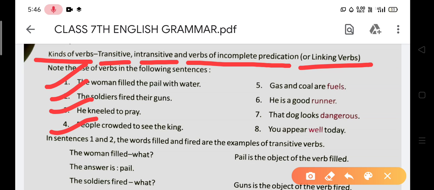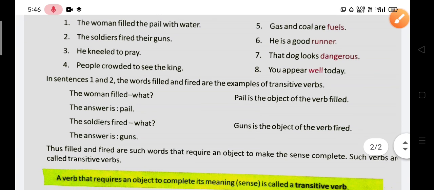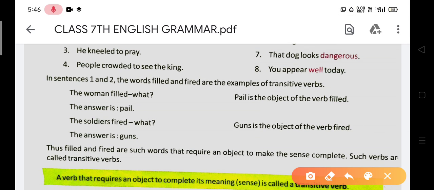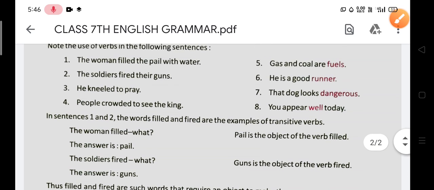In sentences 1 and 2, the words filled and fired are the examples of transitive verbs. So in this way you can understand what a transitive verb is.